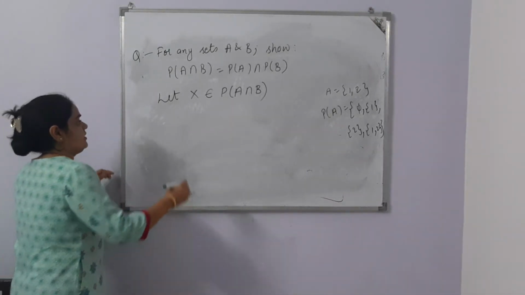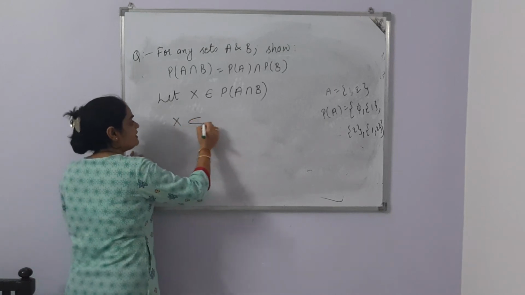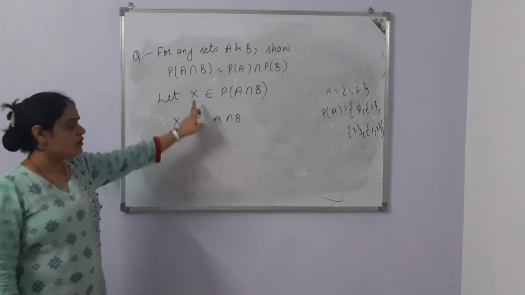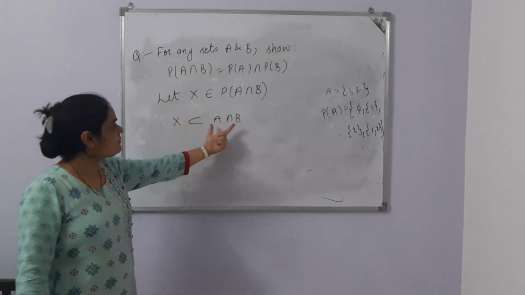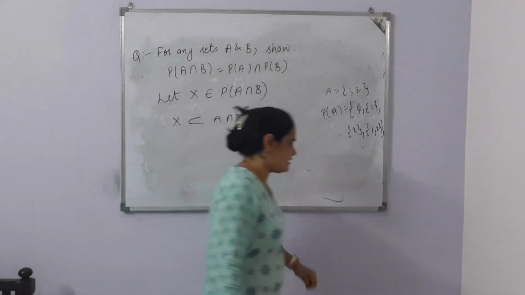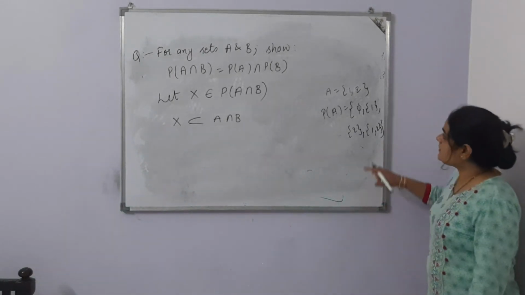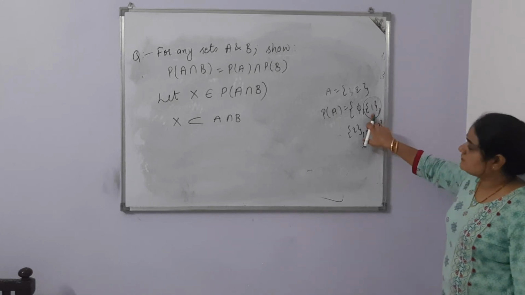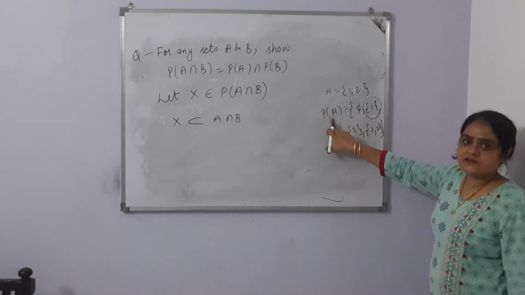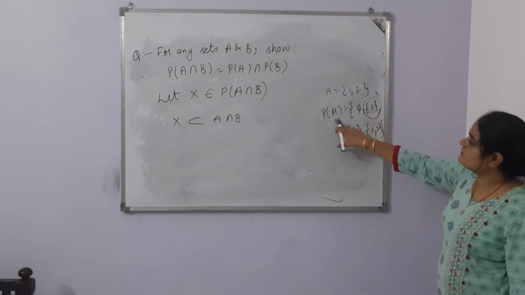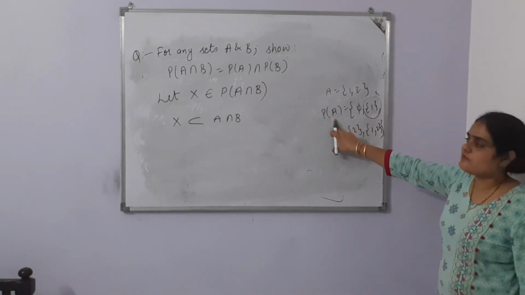Now this set is the subset of A intersection B. Of course, for power set it belongs to, but whenever we are asking about this A intersection B, then X is a subset of. Let's understand this thing with an example. I am taking this one set. So one set is an element for power set of A. This is your X. Let's take this is your X. This X is an element for power set of A.